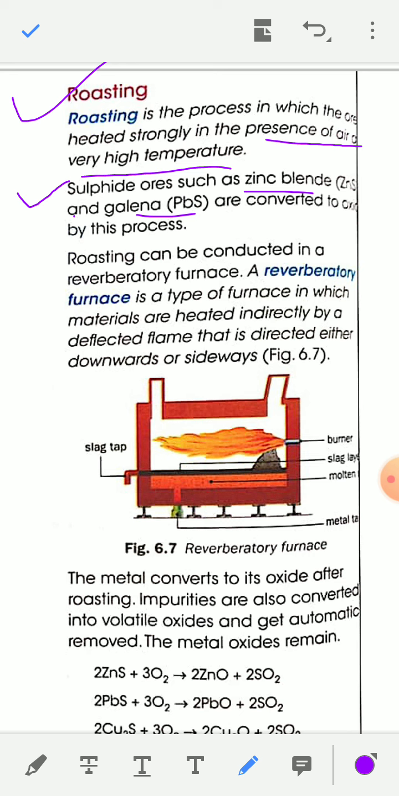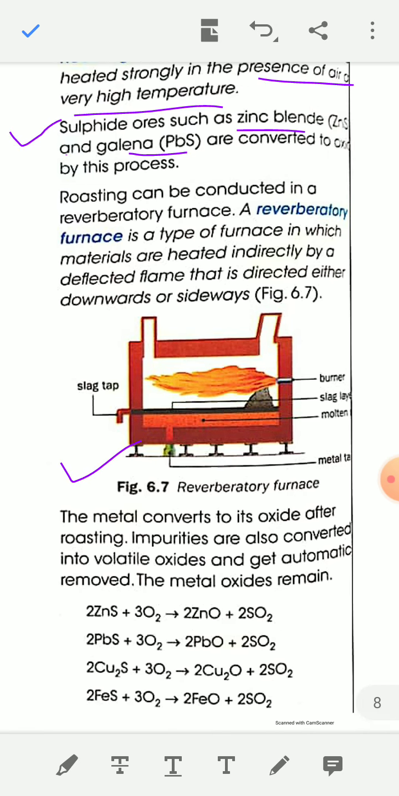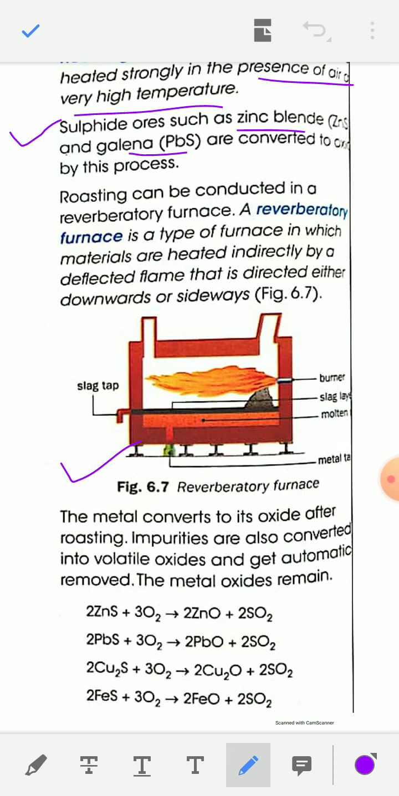Roasting can be conducted in a reverberatory furnace. A reverberatory furnace is a type of furnace in which materials are heated indirectly by a deflected flame that is directed either downward or sideways. You can see from this picture. The metal converts to its oxide after roasting, and impurities are also converted into volatile oxide and get automatically removed, and the metal oxide remains.